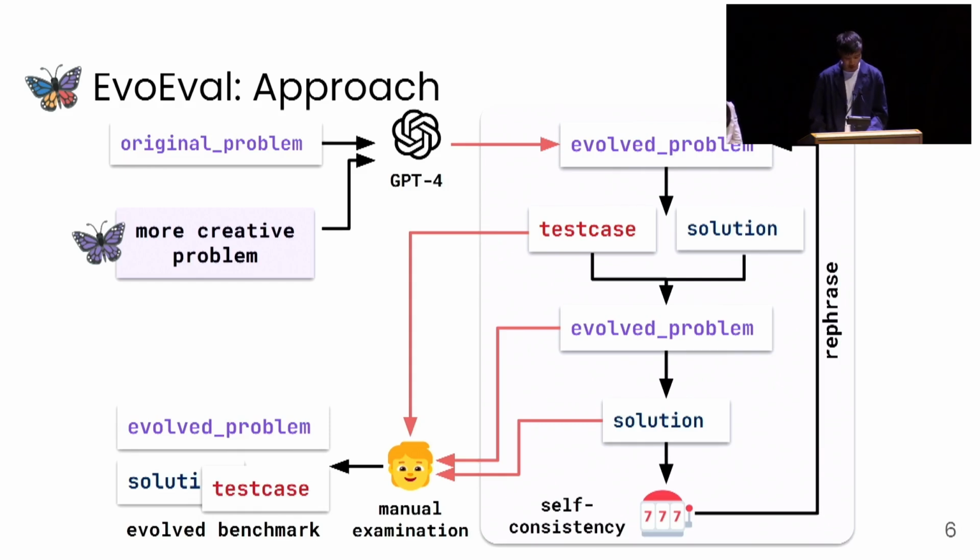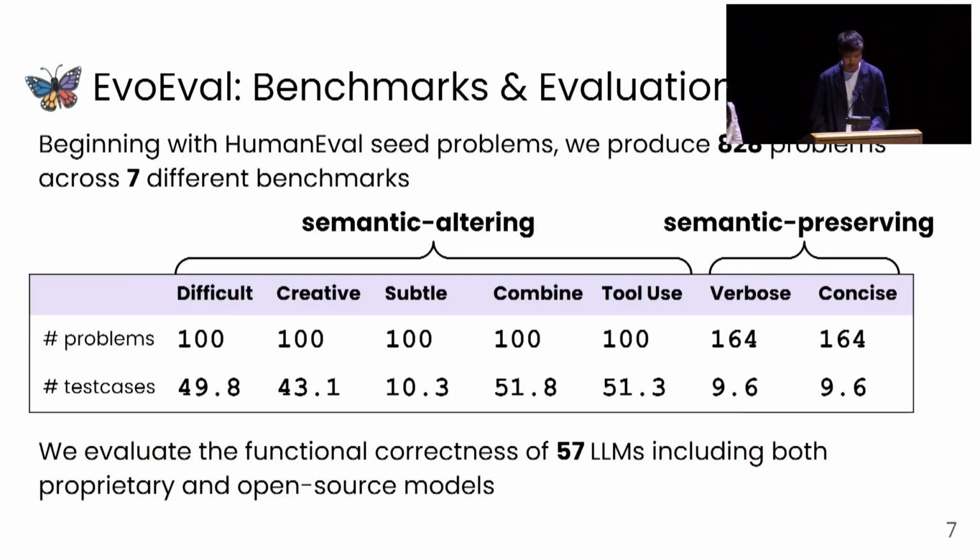In the end, we produce our data sets, which consist of not only the evolved problem, but also the ground truth solutions, as well as any test cases to evaluate the functional correctness. So using this pipeline, as well as the seed problems from EvoEval, we produced 828 problems across our 7 different benchmarks.